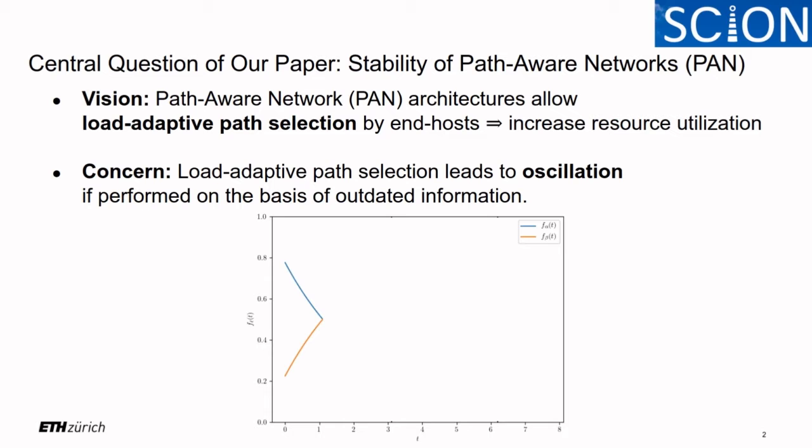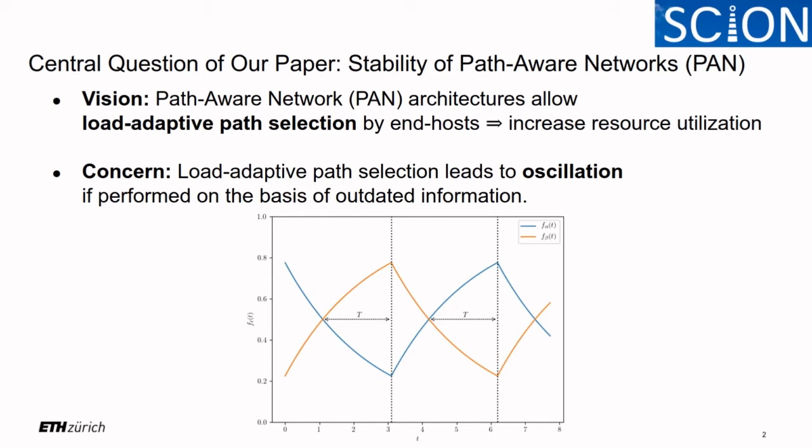At some point, the load on the paths would be equalized, but since agents only have outdated load information, it will be only after some time t that the agents perceive that there has been such an intersection point. And by that time, path alpha will already have become the path with the lower load, so the more attractive path. That's why the migration pattern is reversed, and this kind of overadjustment happens over and over again. And this is what is commonly understood as oscillation.